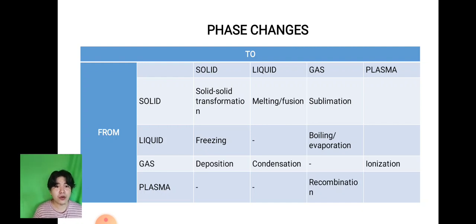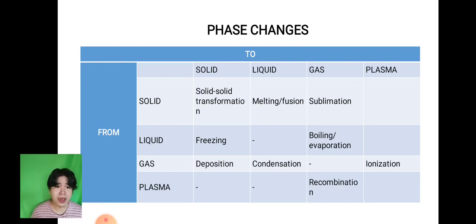Next, we also have solid to gas, we call that one sublimation. The best example of that one is mothball and dry ice. Next, liquid to gas. We call that one boiling or evaporation. So, di ba, from tubig siya, mo-gas siya, kaya mag-evaporate man siya.